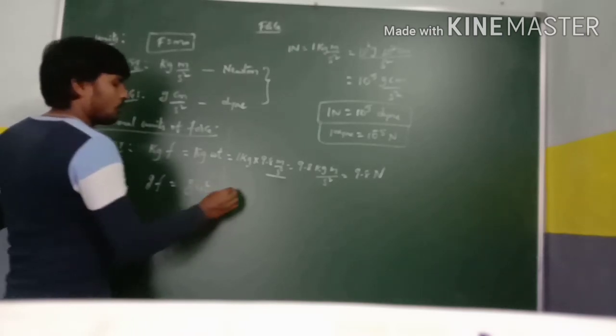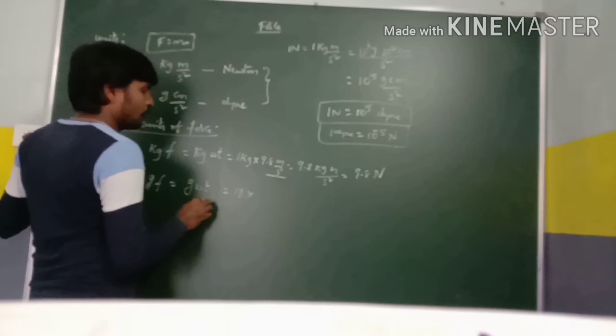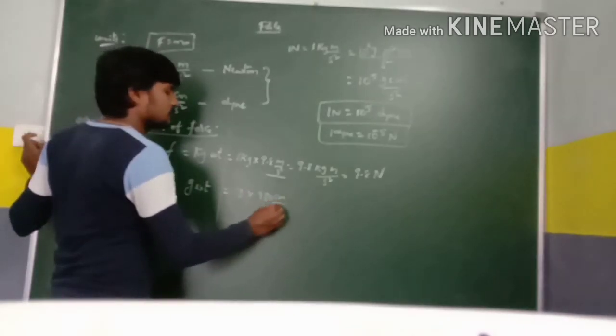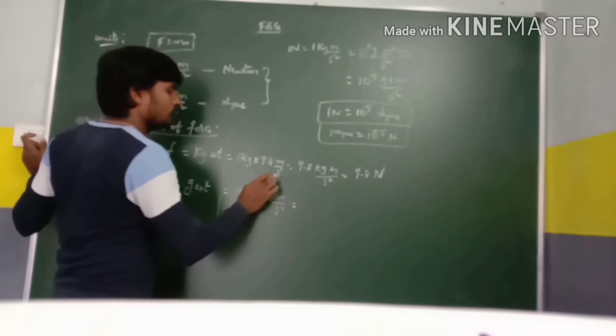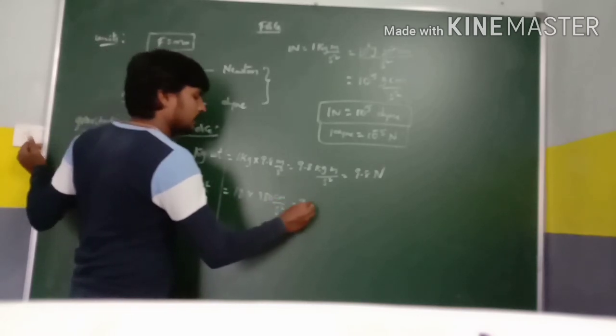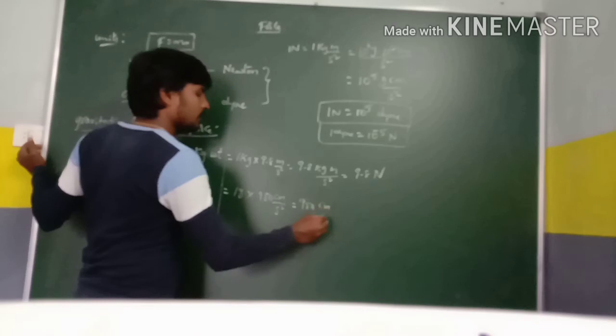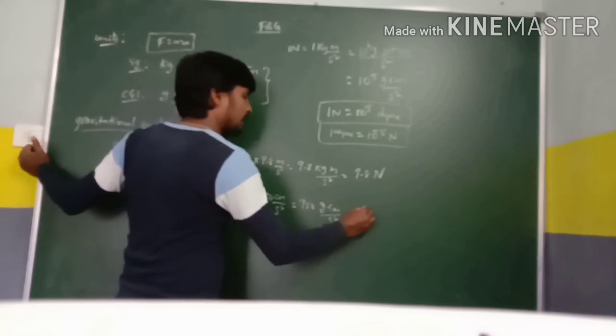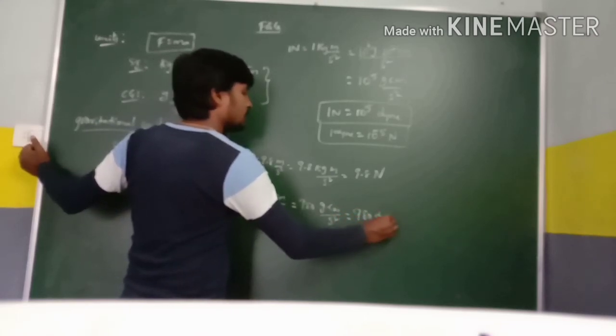That means 1 gram into 980 centimeter per second square, which is 980 gram centimeter per second square, which means 980 dynes.